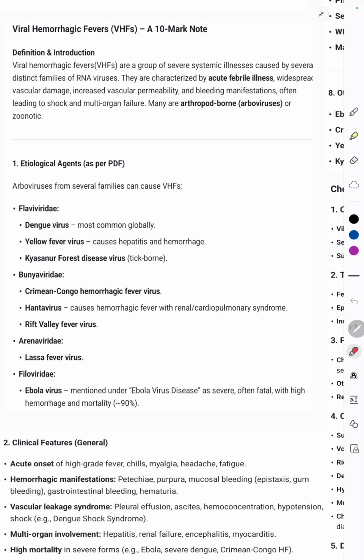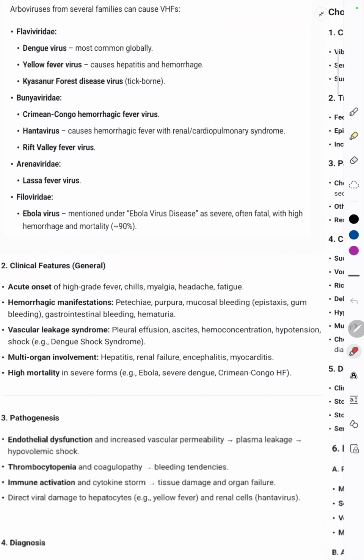Then the Bunyaviridae family. In the Bunyaviridae family, there is hantavirus, which leads to cardiopulmonary syndrome. Then there is Crimean-Congo hemorrhagic fever virus, Rift Valley fever. Arenaviruses, there is Lassa virus, and Filoviridae, there is Ebola virus, which is often fatal.